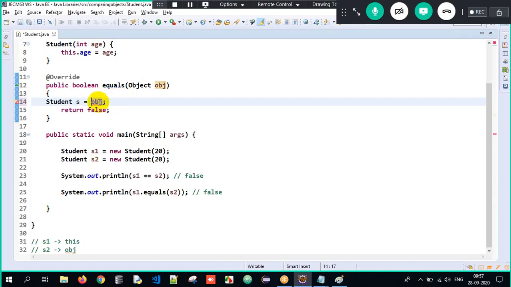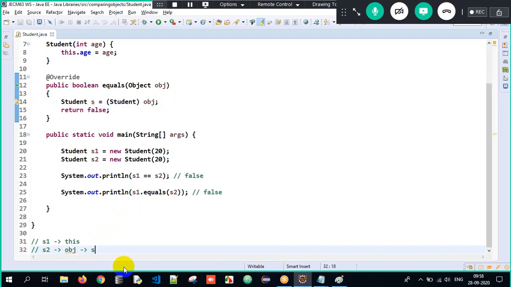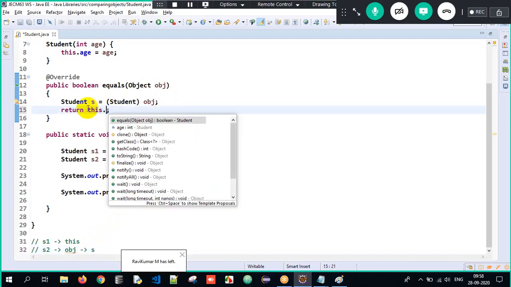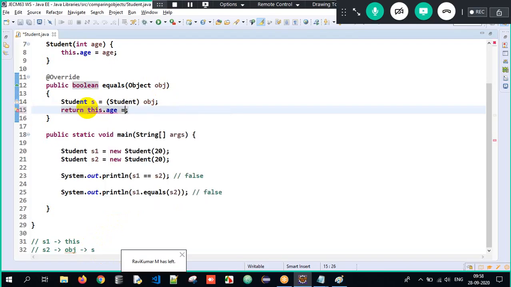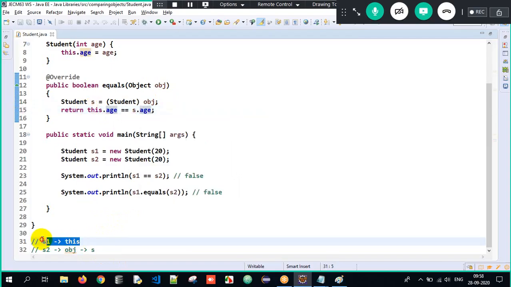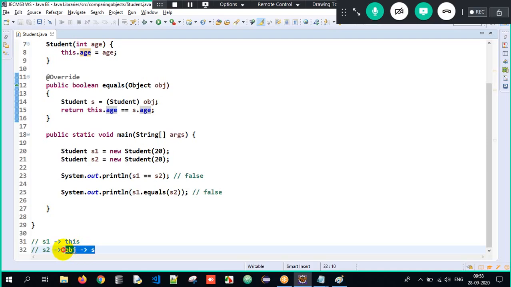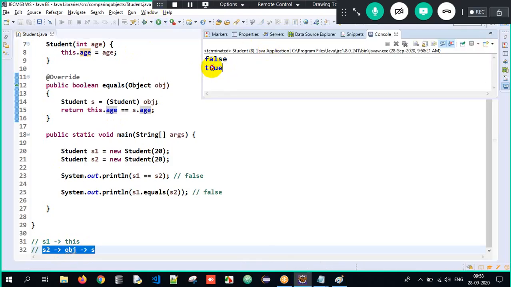But downcasting has to be done explicitly. See, downcasting done. After that, this obj now can be referred to as what? It can be referred to as s now. So return what? The current object's age equal to s.age here, meaning this is nothing but s1, s is nothing but obj, obj is nothing but s2. So now when I execute it over here, look at the output, I get true here.